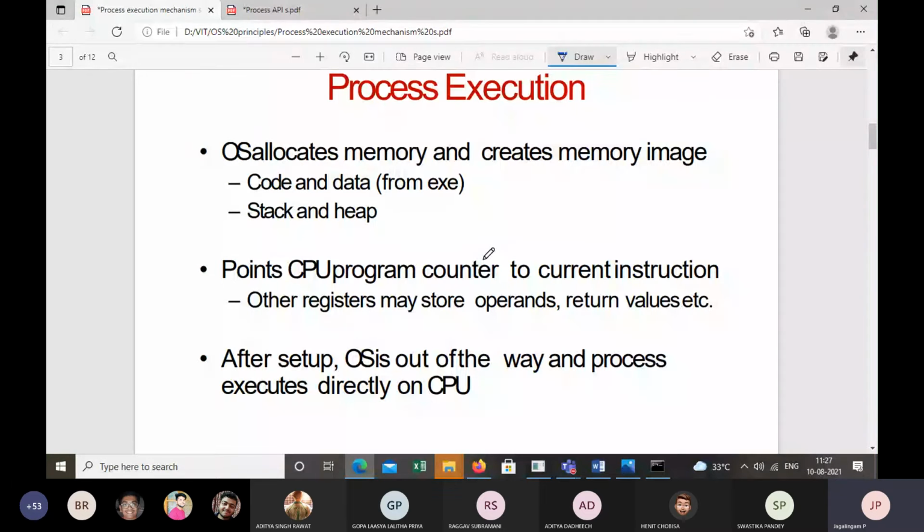The first thing the operating system does during process execution is create a memory image of the process, right? We know that the memory image of a process consists of code, data, stack, and heap. The second thing the operating system sets up is the various registers of the CPU. Okay, in the CPU, what are the different registers you have?